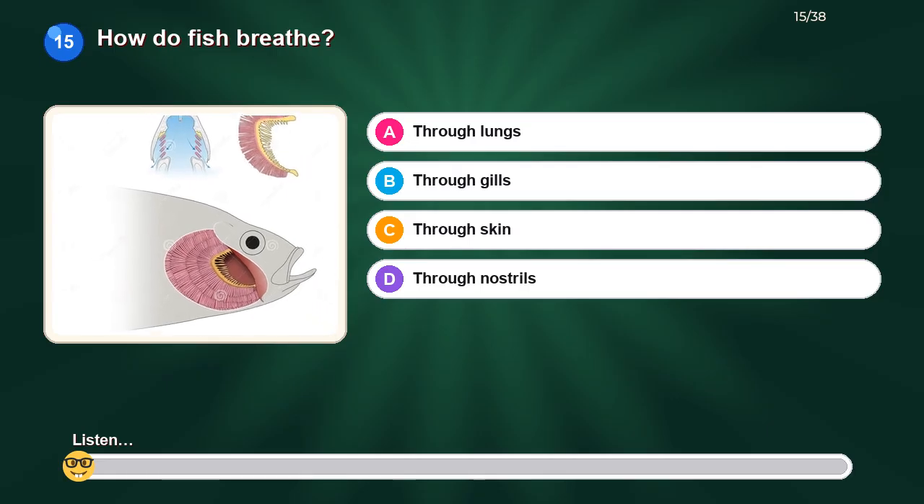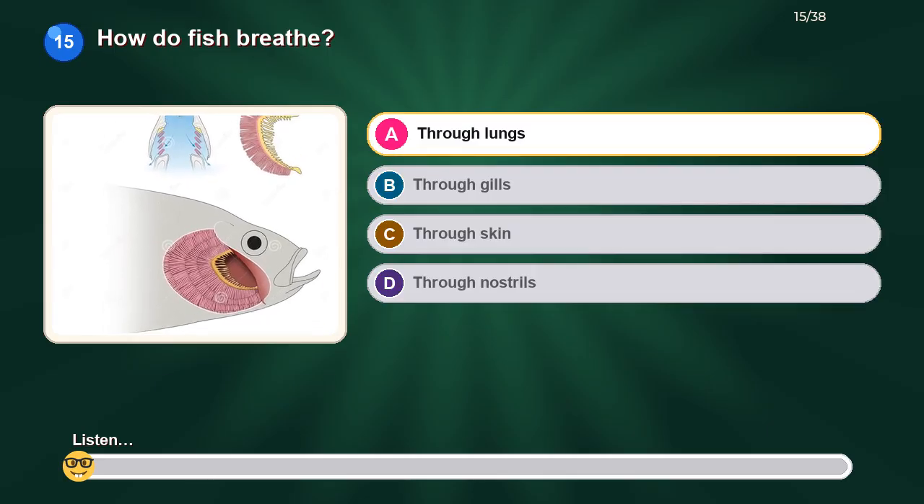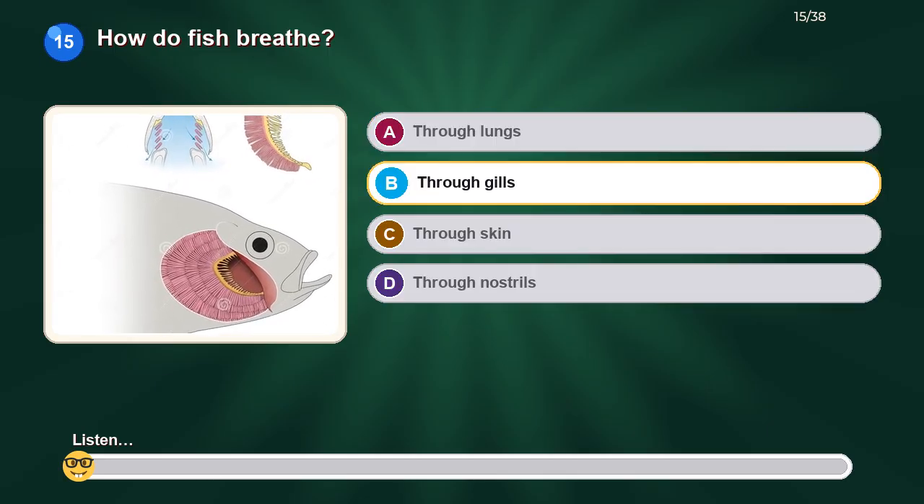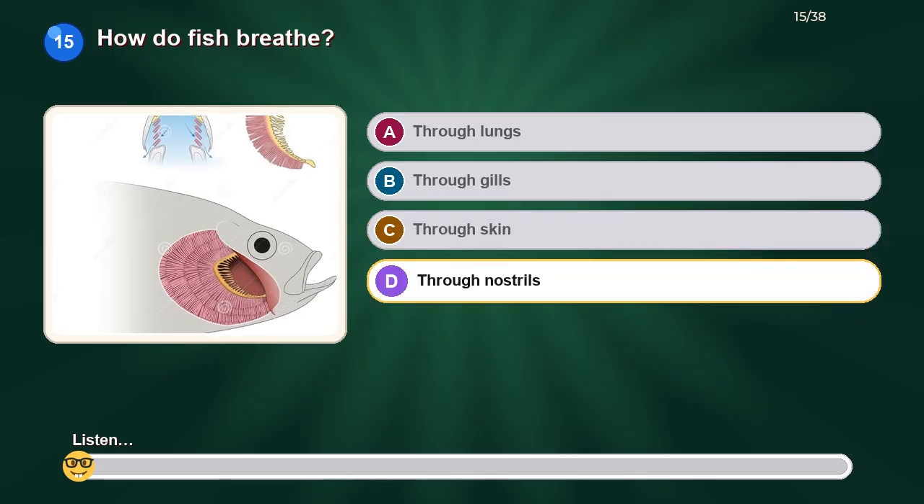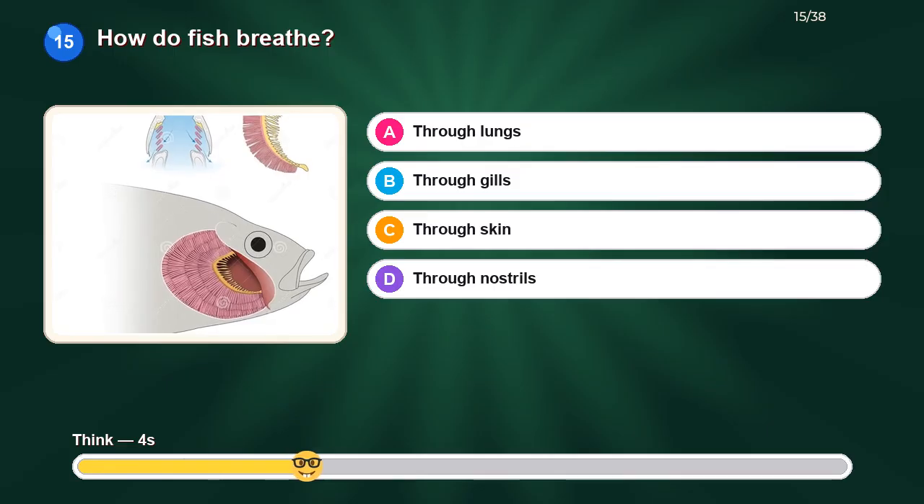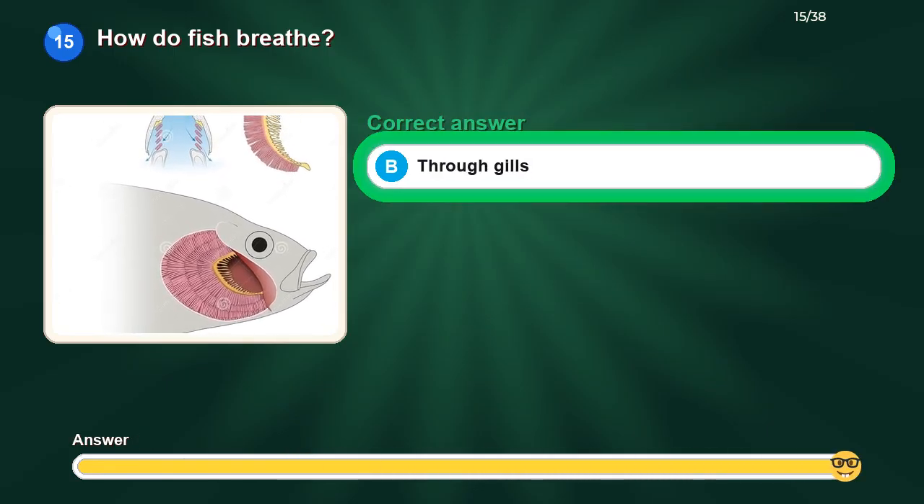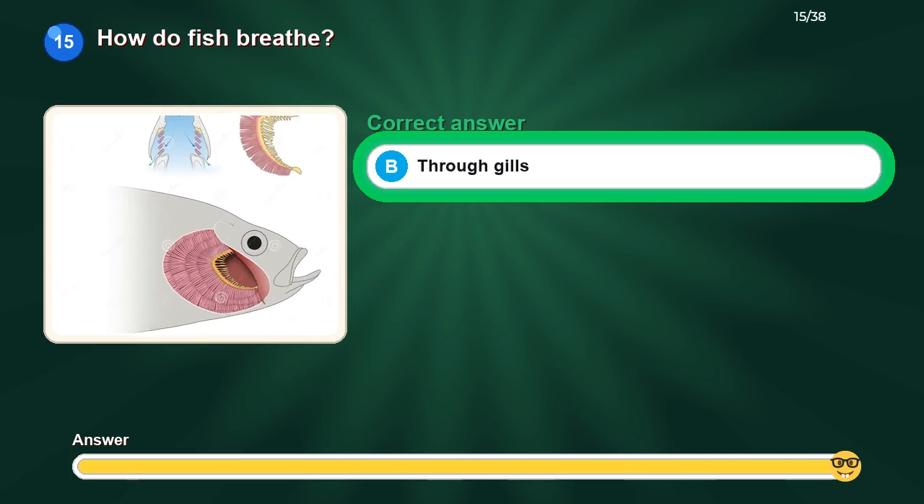How do fish breathe? Option A. Through lungs. Option B. Through gills. Option C. Through skin. Option D. Through nostrils. The correct answer is through gills.